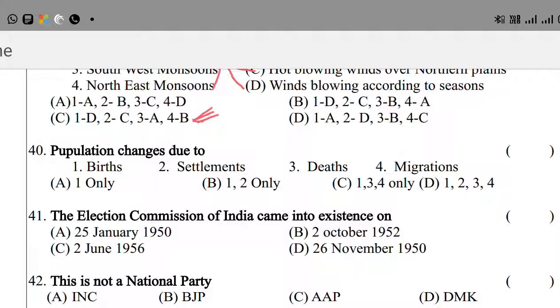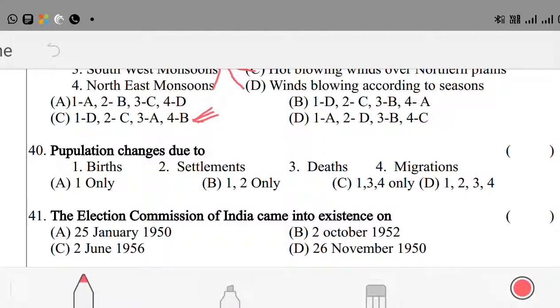Here settlements did not affect population change in a country. So the answer is here 2.